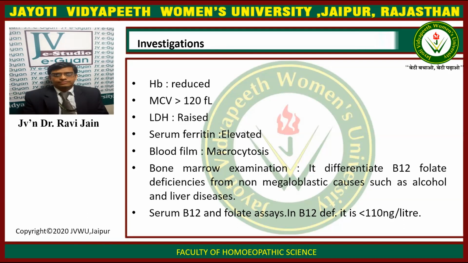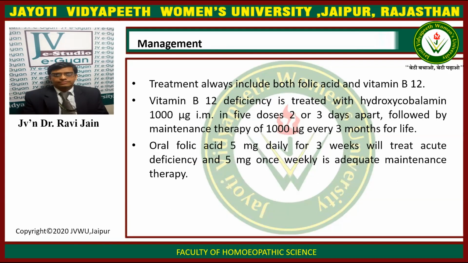Bone marrow examination differentiates B12 and folate deficiencies from non-megaloblastic causes such as alcohol and liver diseases. Serum B12 and folate assays can be done. In vitamin B12 deficiency, it is less than 110 nanogram per liter. So we have hemoglobin, MCV, LDH, serum ferritin, blood film, bone marrow examination, and serum B12 and folate assays.